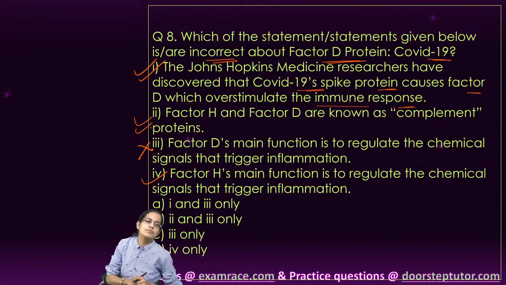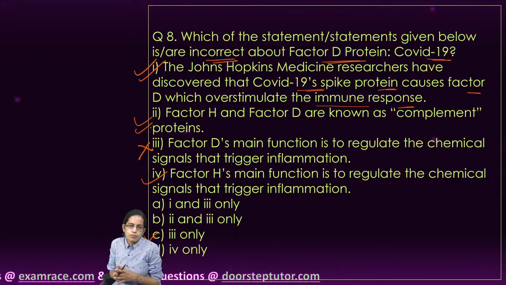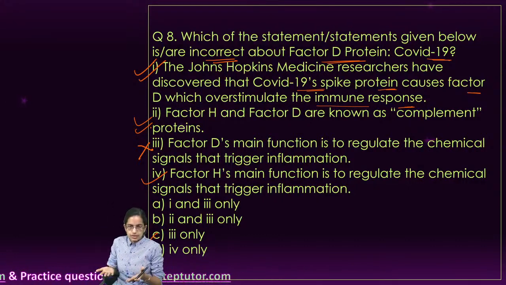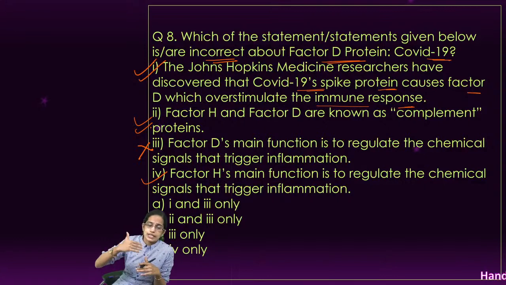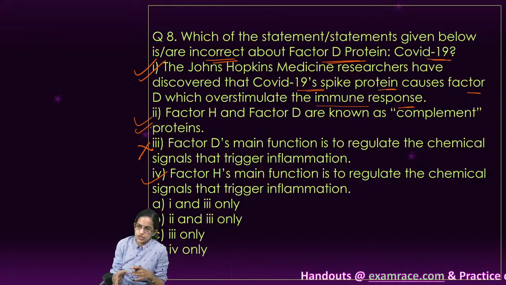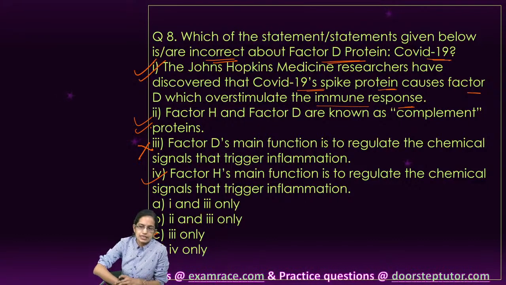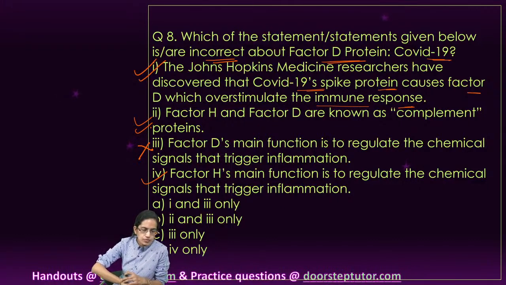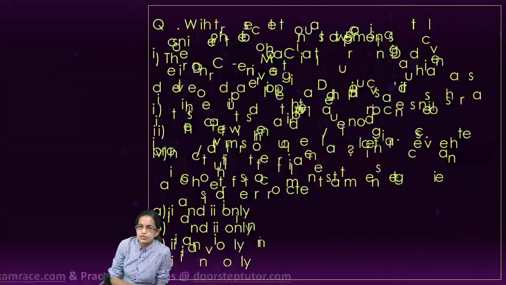I repeat again. This has been conducted by a research team from Johns Hopkins where two factor proteins have been identified, factor D and factor H. Factor D overstimulates the immune response and factor H actually regulates the chemical signals that trigger the inflammation. Both of these are complement proteins. I hope that makes it clear. Okay, so great. We have a lot of right responses here.